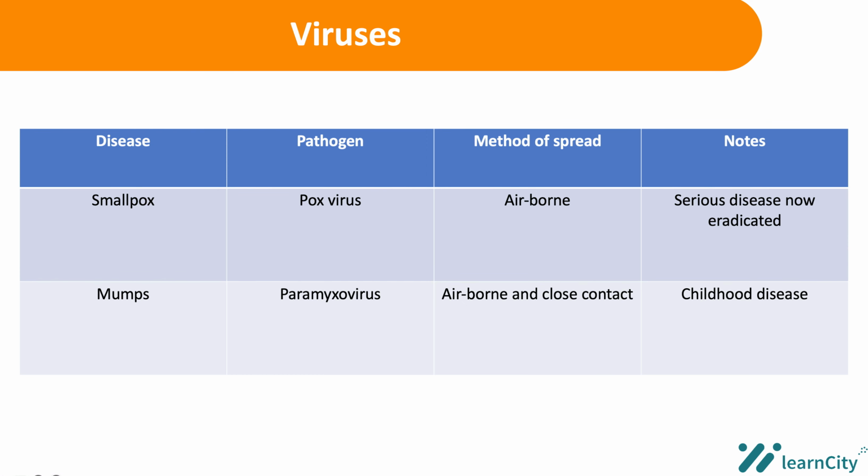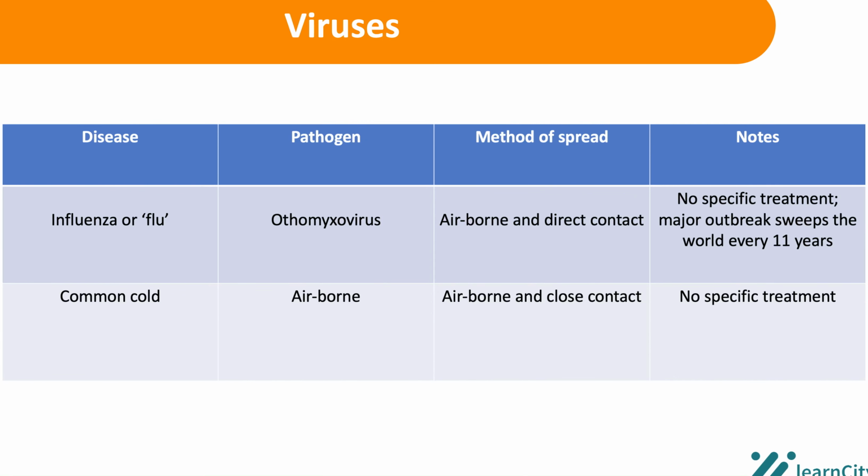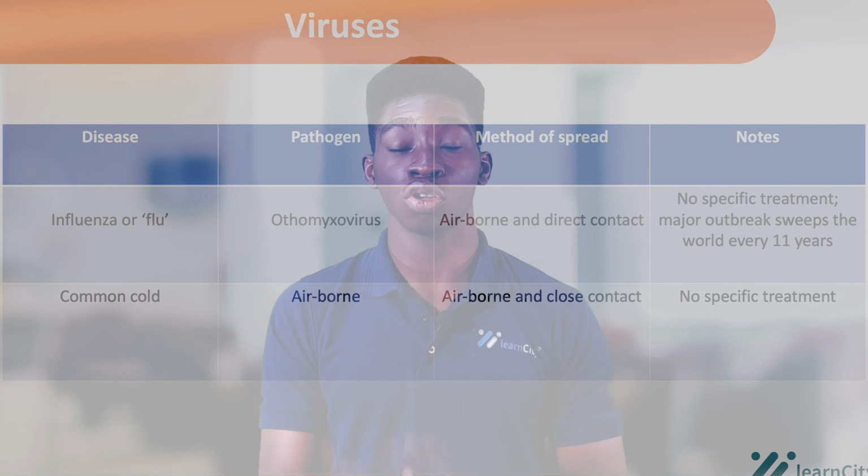Then we also have influenza or the flu, which the pathogen of the flu is the orthomyxovirus. And the mode of transmission is airborne or by direct contact. So that's one thing that we've seen that is common with many of the viral diseases. Many of them are airborne and they can be transmitted through close contact. They are contagious. So there's no specific treatment for flu, and a major outbreak sweeps the world every 11 years. So flu is a very common infection.